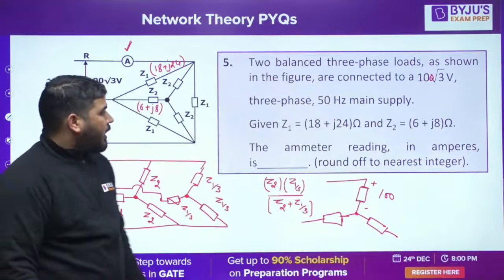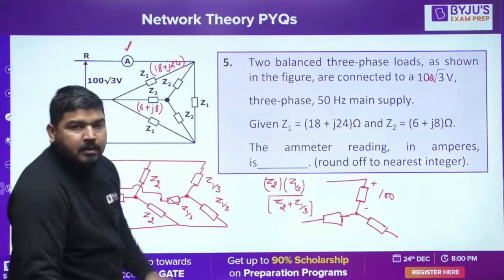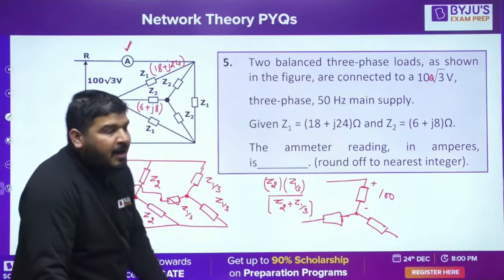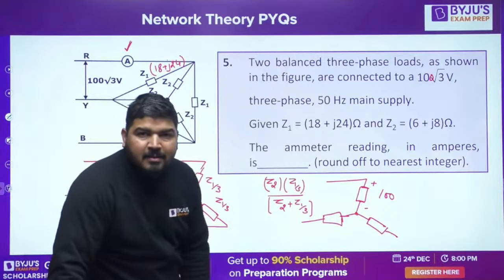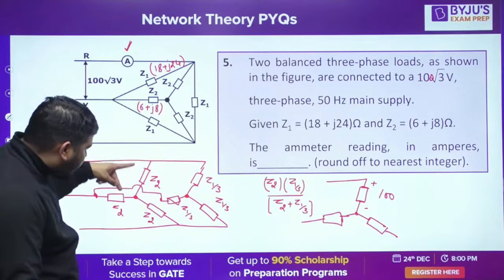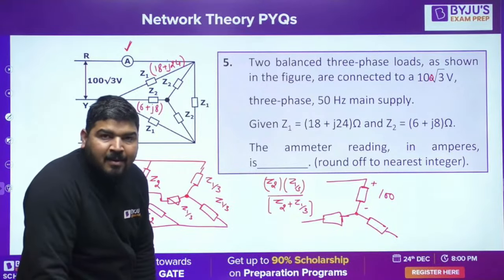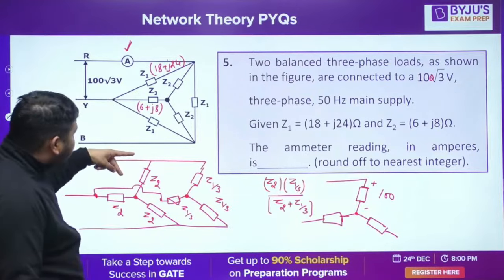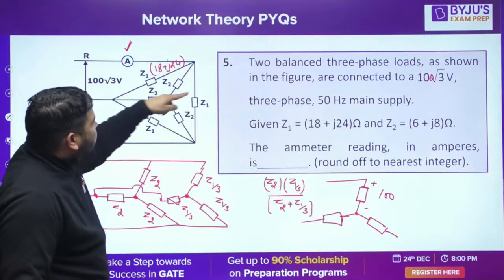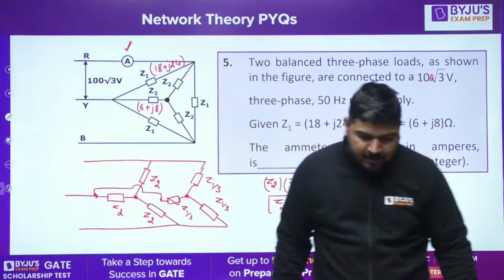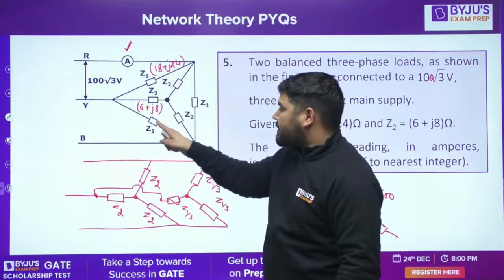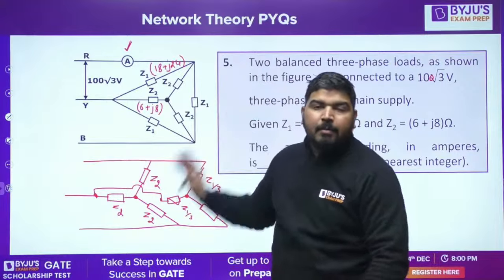Let me tell you, if the impedances were not balanced, then you can't say that this impedance and this impedance will be in parallel. Let's say this is Z1, this is some Z1 prime, this is Z1 double prime.